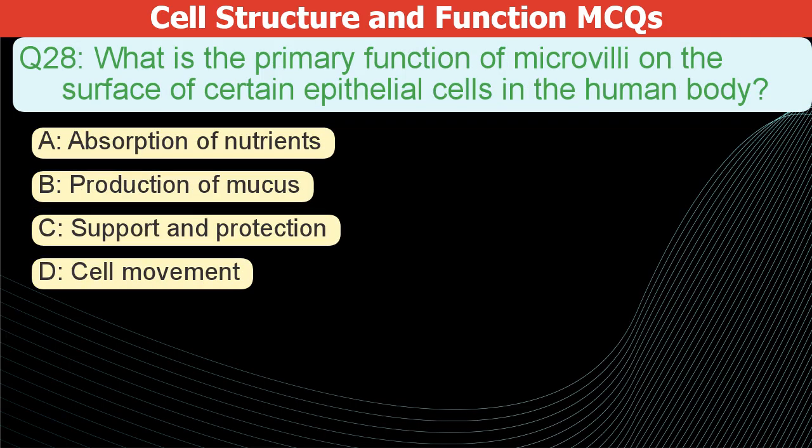What is the primary function of microvilli on the surface of certain epithelial cells in the human body? A. Absorption of nutrients. B. Production of mucus. C. Support and protection. D. Cell movement.